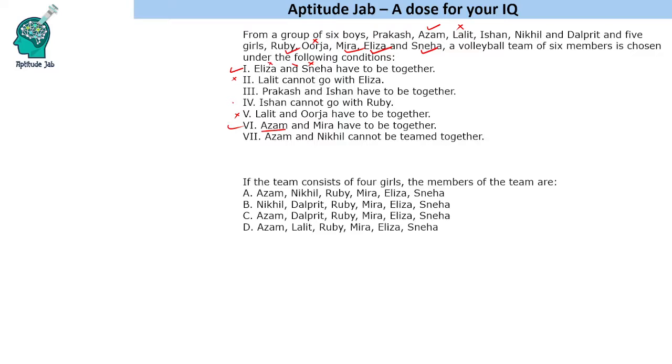So Ishan will not be selected, and then similarly Prakash and Ishan have to be together, so Prakash can also not be selected, right? And Azam is selected, so Nikhil cannot be selected, so Dalpreet will be selected. So we will have the team as Azam, Dalpreet, Ruby, Meera, Eliza and Sneha. So these are the 6 members of the team.